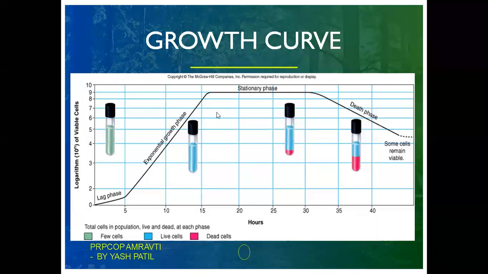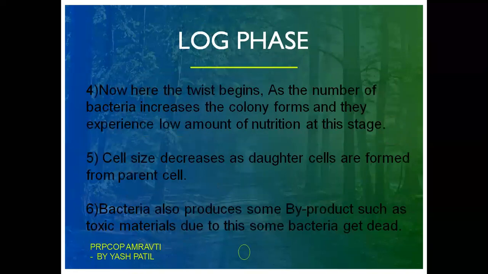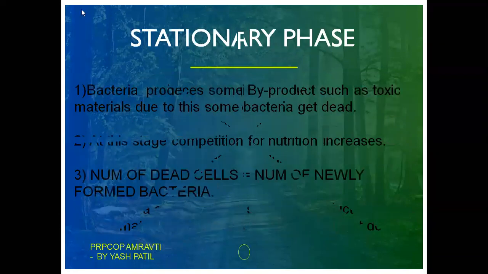We will move to our next phase, that is the stationary phase. Bacteria produce some byproducts such as toxic material. Due to this reason, some bacteria also die. At this stage, the competition for nutrition increases. Again, at late log phase and early stationary phase, the competition for nutrition increases randomly.